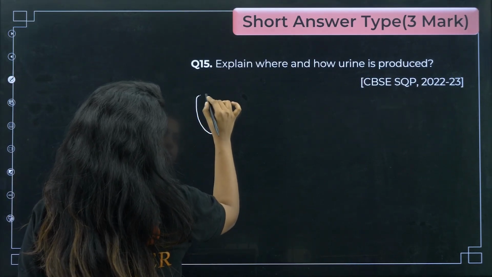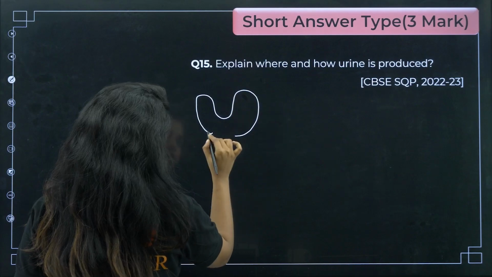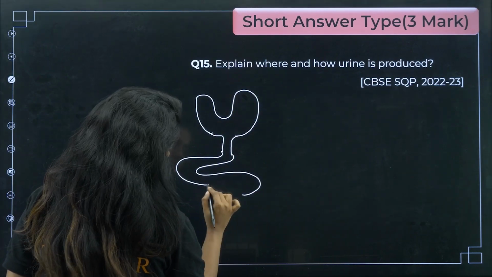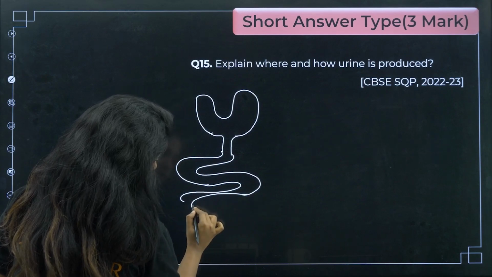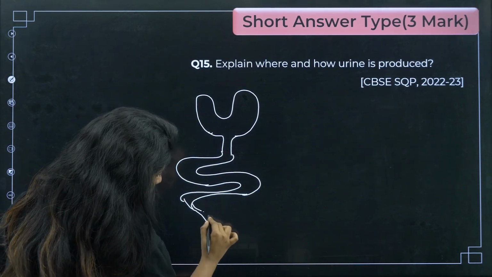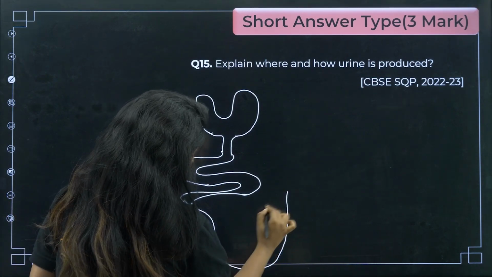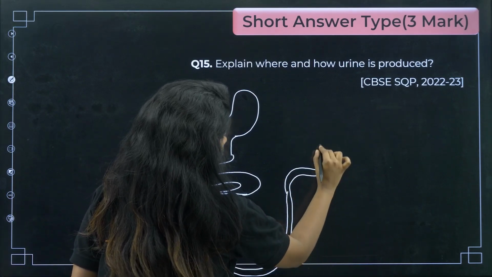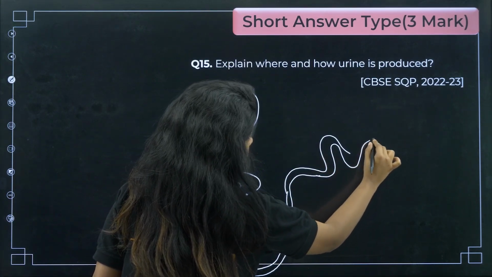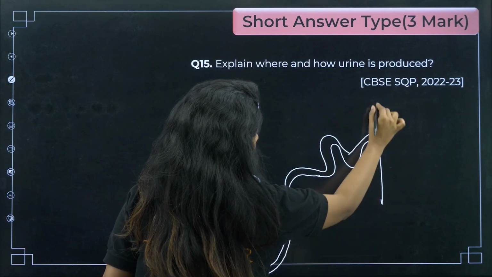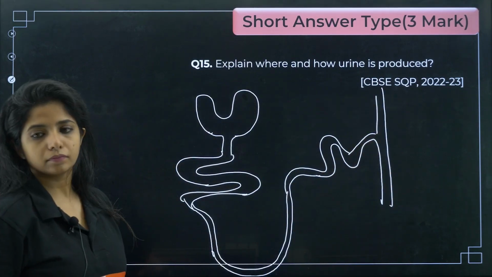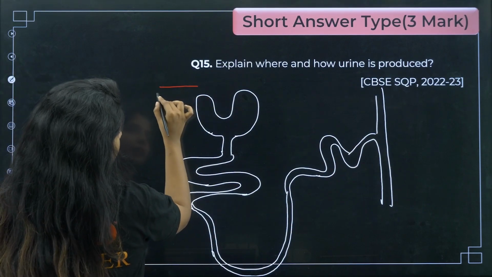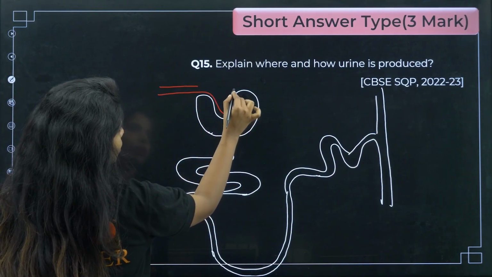So you have something that is like this, which is known as Bowman's capsule, and then you have something like this. I do not have much space over here, so I'm just making it like that. This is the collecting duct. And over here you're getting the efferent arteriole.